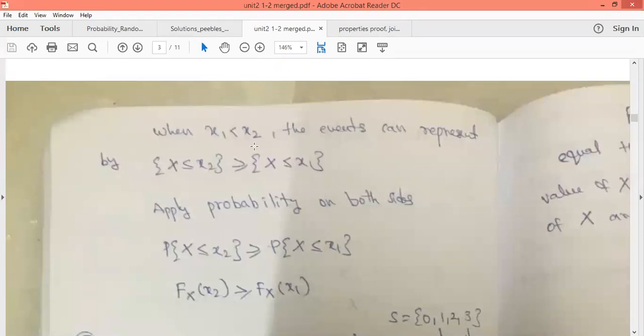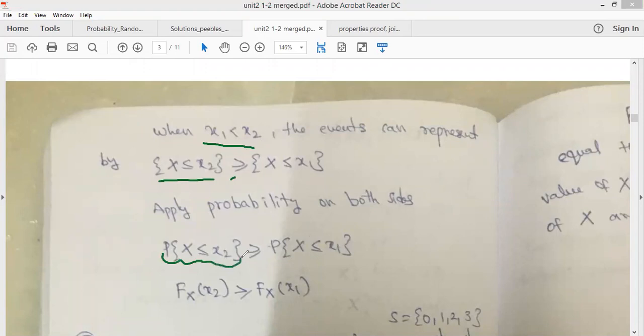So this we have already discussed. Here we have taken an example, and we have already discussed that if x1 is less than x2, then the number of elements in x2 will be greater than or equal to the number of elements in x1. So the probability of x less than or equal to x2 will be greater than or equal to the probability of x less than or equal to x1. So what is this? This is nothing but the cumulative distribution function of x2. That is why Fx of x2 will be greater than or equal to Fx of x1.